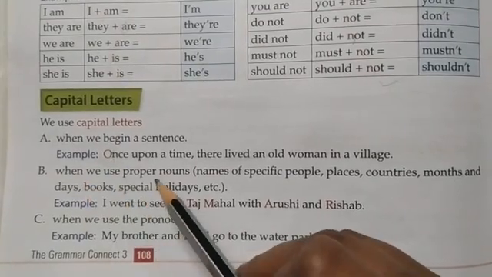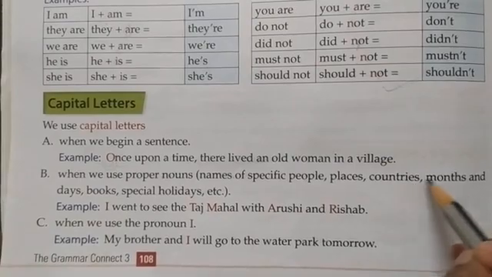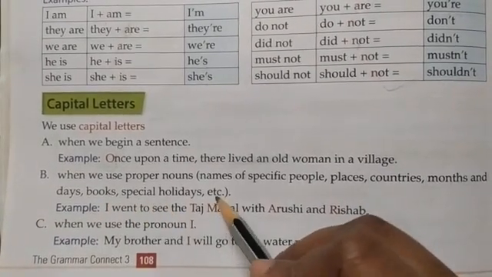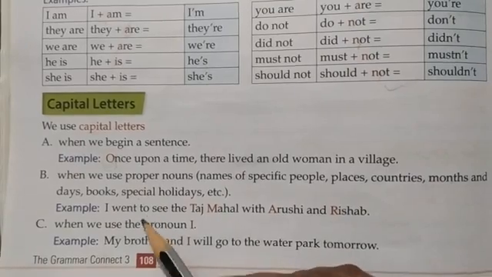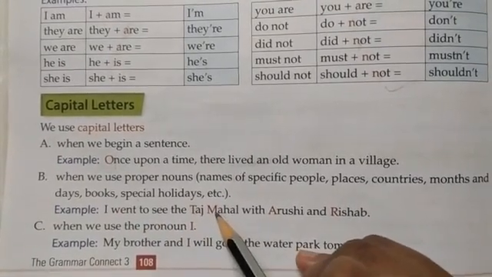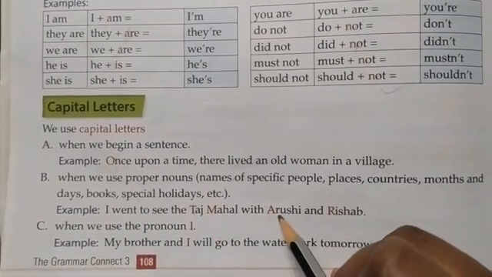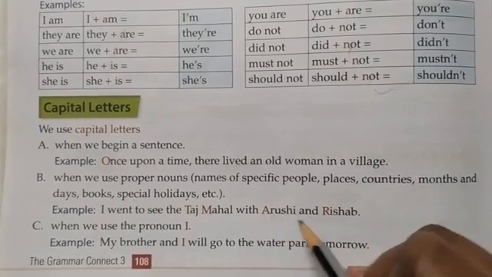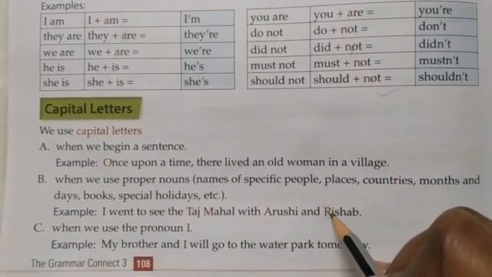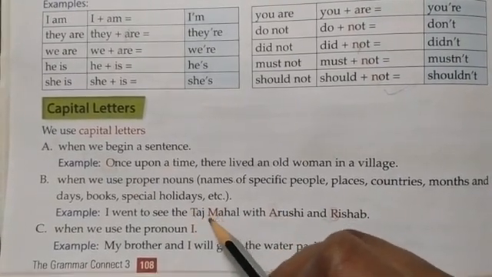Then when we use proper nouns like names of specific people, places, countries, months and days, books, special holidays, etc., then again we use capital letters. So you see, I went to see the Taj Mahal. So T capital, M capital, because it is a specific name of a place. With Arushi, this is the name of a person, and Rishabh. So again it is the name of a person, that is why we used capital R for Rishabh, capital A for Arushi, T for Taj and M for Mahal.